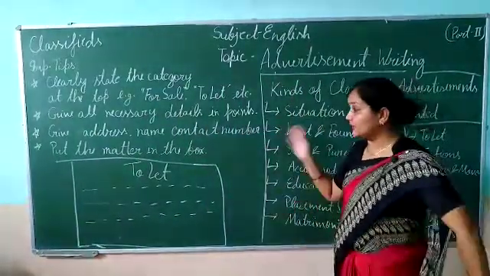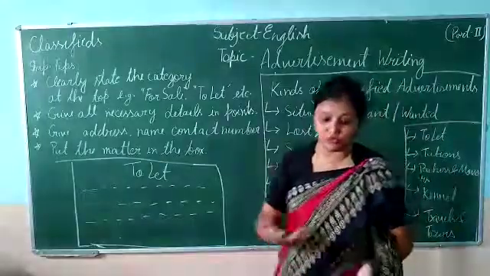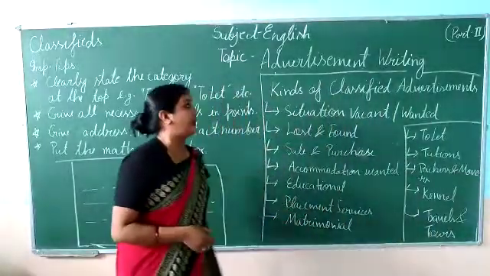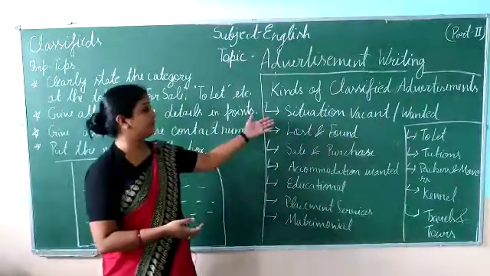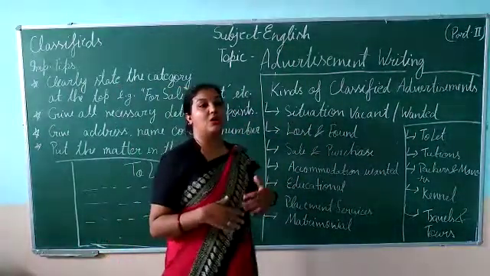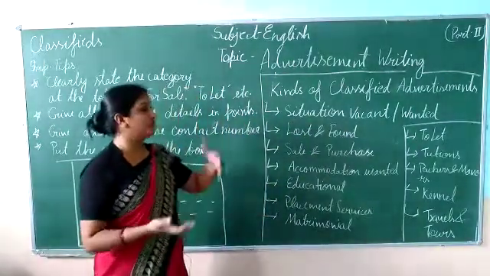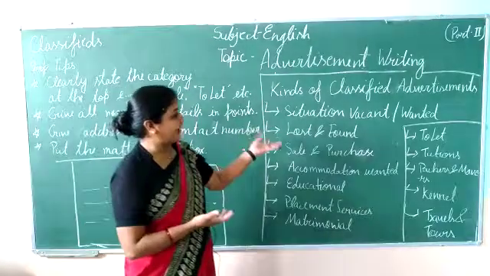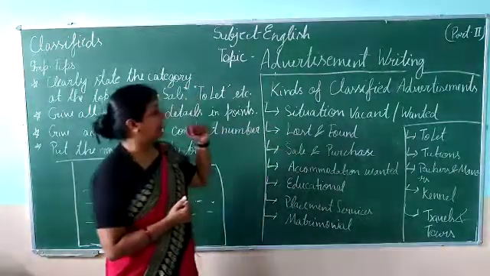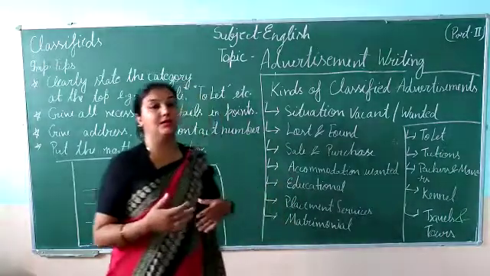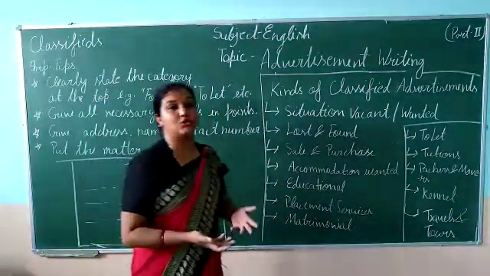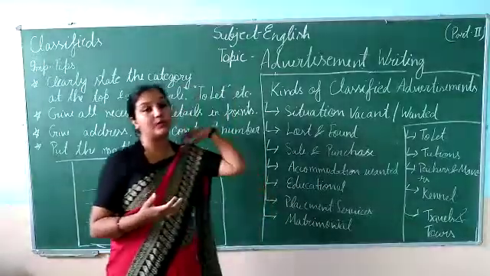So let's come to the kinds of classifieds that we usually face. The first one is situation vacant or wanted. This is for asking people to apply for a job; they can send a resume, and you mention the basic qualifications and what kind of person you are looking for.